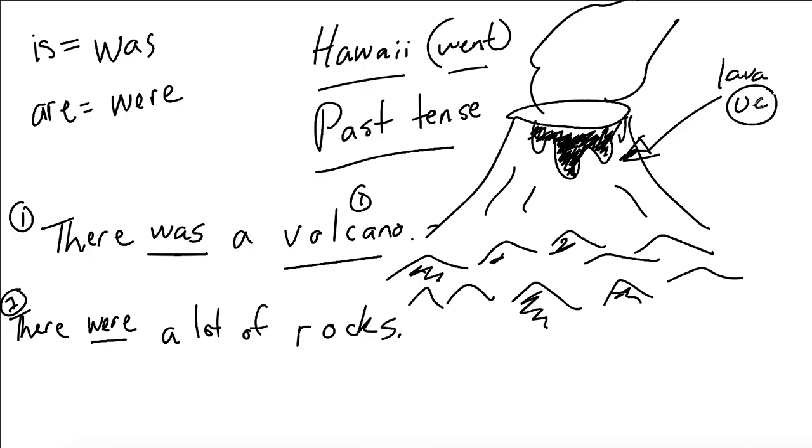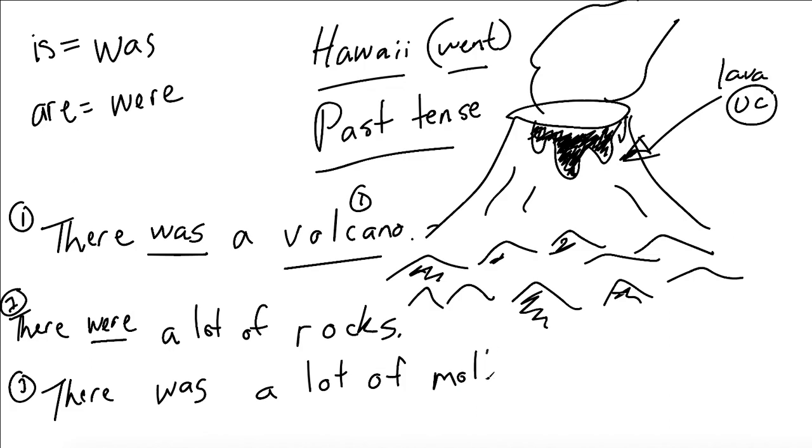Let's see if you can apply what you learned last time to uncountable nouns. Do we use was or were? Correct. We use was. Why do we use was? Because it is uncountable. So we can say there was a lot of molten lava. Okay, molten just kind of means melted rock, right? So molten lava. Very good.